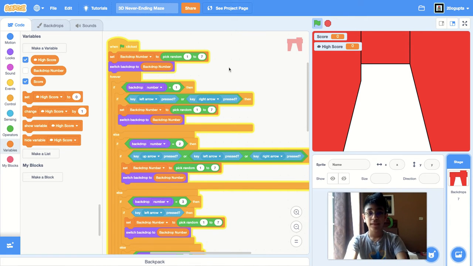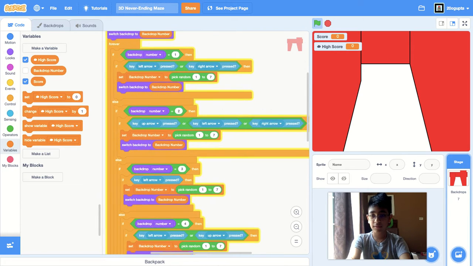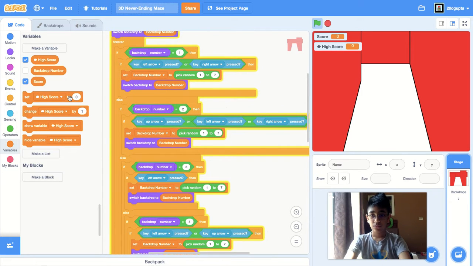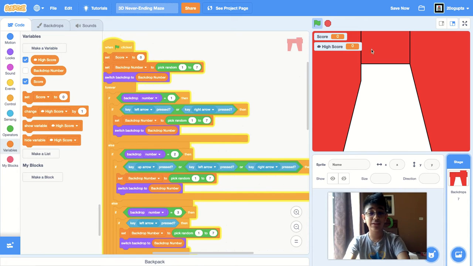The project's already saved. You always want to save it just in case. Now I'm going to set the high score. I'm not going to set the high score to 0, because then the high score resets every time.